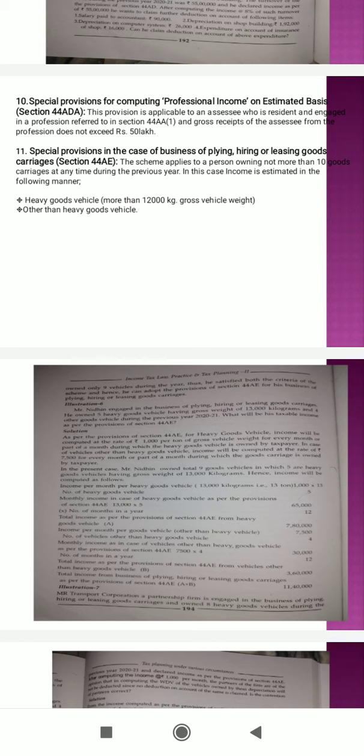He is engaged in the business of plying, hiring, or leasing. That means it is section 44AE. He owns 9 goods vehicles during the previous year. As per the provisions of section 44AE, it can be adopted by an assessee who is engaged in the business of plying, hiring, or leasing of goods carriages and does not own more than 10 goods vehicles at any time during the previous year. In this case, Mr. Raghavan owned only 9 vehicles during the previous year. Thus, he satisfies both the criteria of the scheme and hence he can adopt the provisions of section 44AE for his business of plying, hiring, or leasing goods carriages.